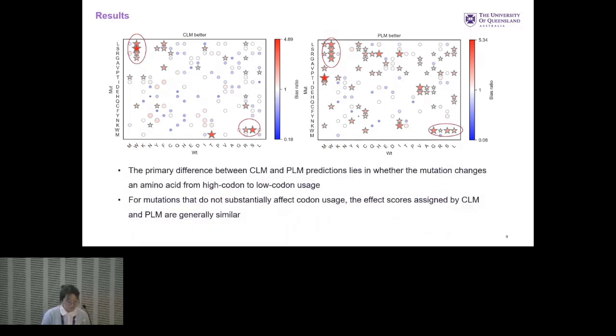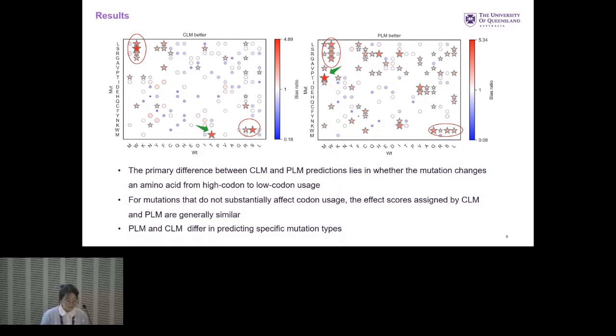So we first find the differences between the CLM and PLM predictions lies in whether this mutation is changing from an amino acid with a high codon usage, and so it has a tendency to change from the high codon residues to the low codon residues. And for those mutations that do not substantially change the codon usage, the effect scores assigned by CLM and PLM are generally similar.